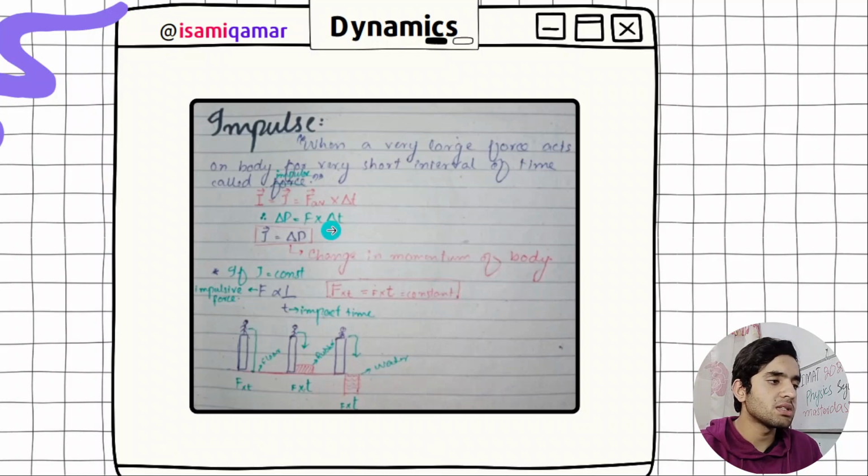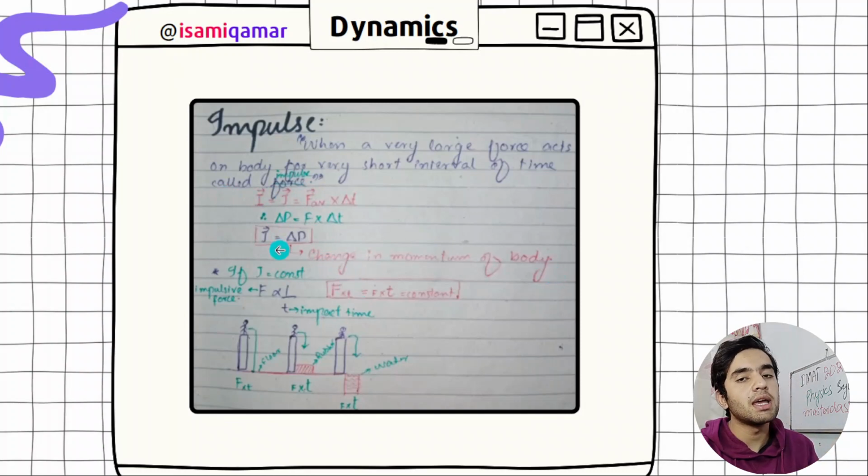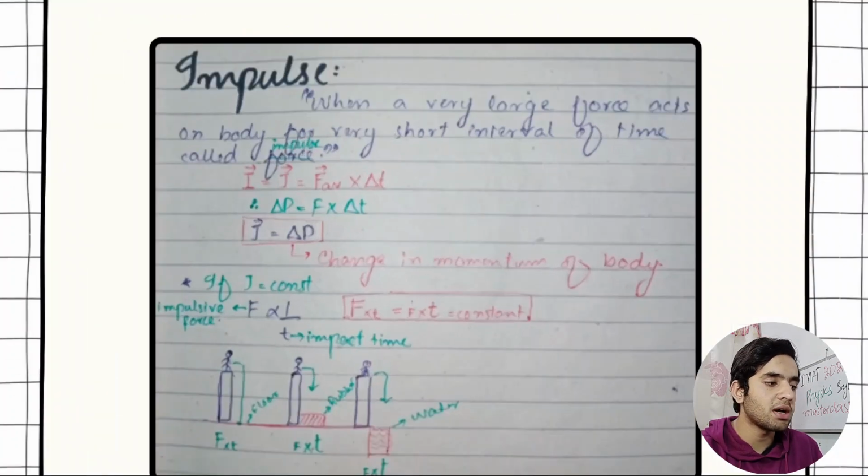And then we have got impulse. Impulse is when a very large force acts on a body for a very short interval of time. So the statement is, change in momentum of a body is called impulse. Only change in momentum. Rate of change of momentum is force. Change of momentum is impulse. This is the mistake you are going to make in the exam. There are always high chances that the examiner can ask you.